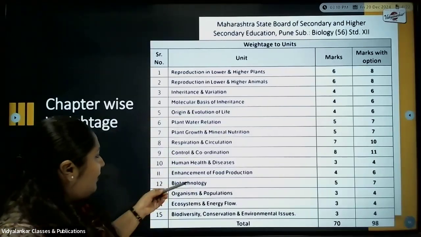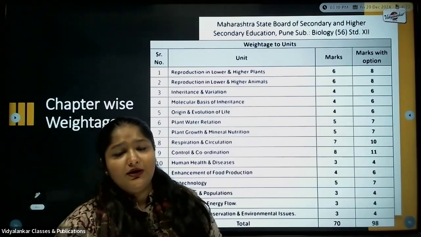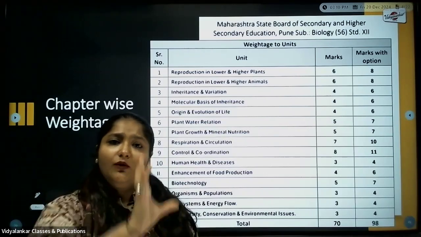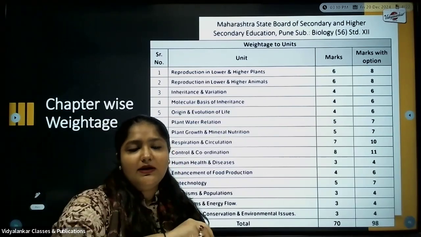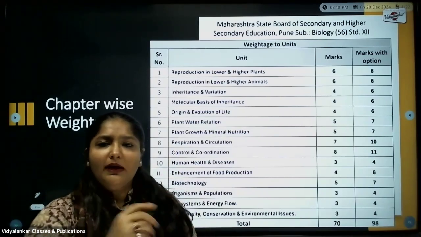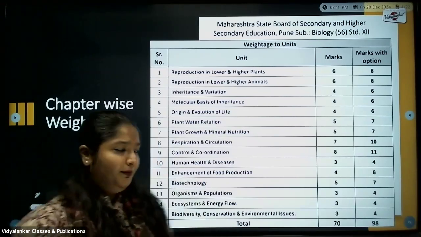Okay. Next is about enhancement of food production. Under this, you have callus suspension, aqueous one, and all. See to it that you complete this part, wherein the agitator is used, where the agitator is not used, maintenance of aseptic conditions and all. See to it at least you go through that part.